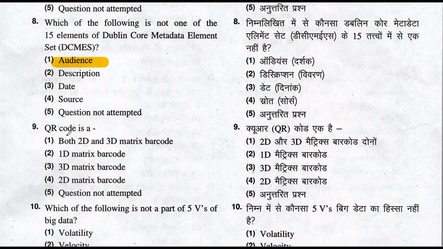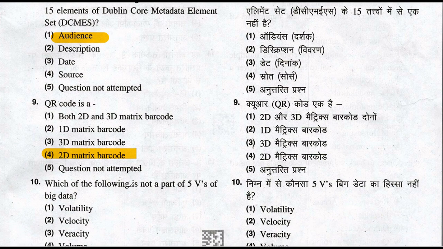Let's move to the question number 9. QR code is a. So QR code is a 2D matrix barcode. So correct answer is option number 4. 2D matrix barcode is the correct answer for this question.